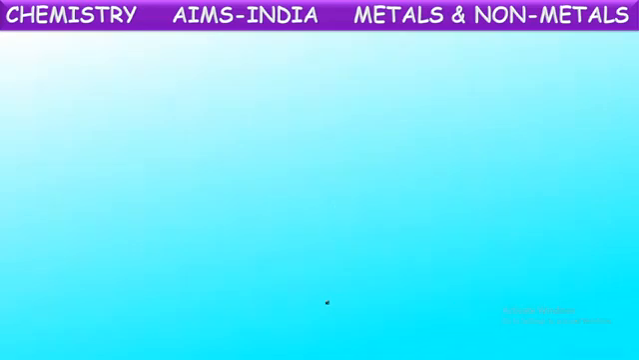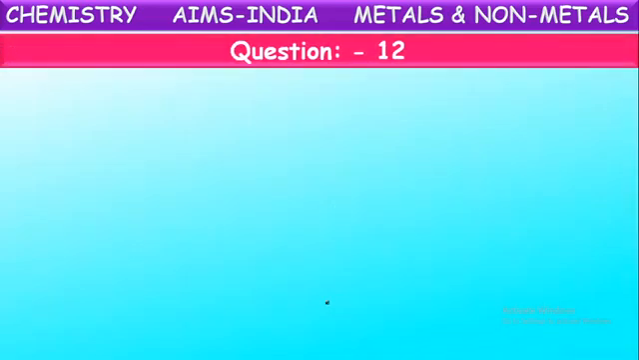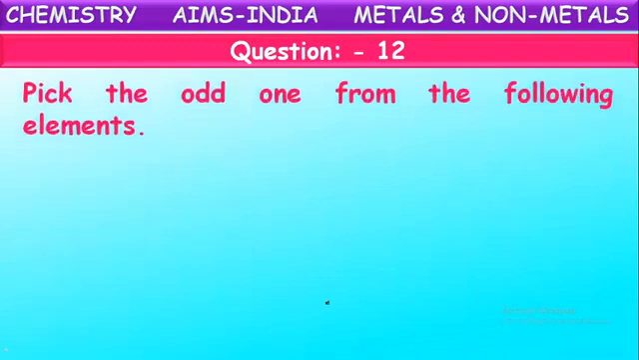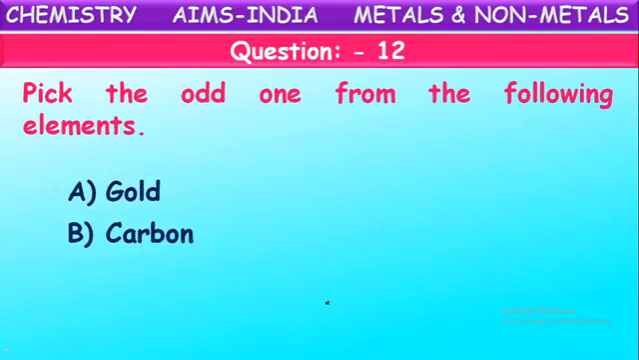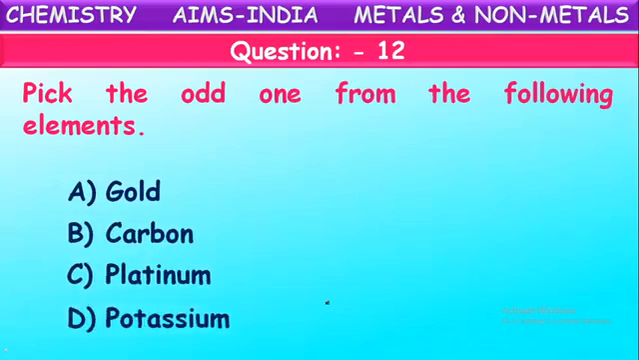Okay. Next question. Pick the odd one out from the following elements. See, some elements are given based upon certain property. One should be eliminated. Check it. Gold, carbon, platinum, and potassium. Which can be eliminated based upon the properties of the remaining three?